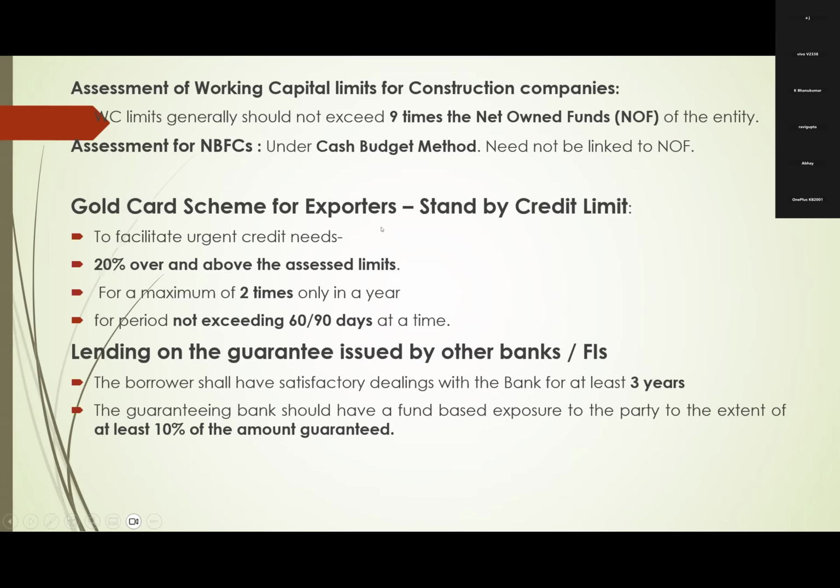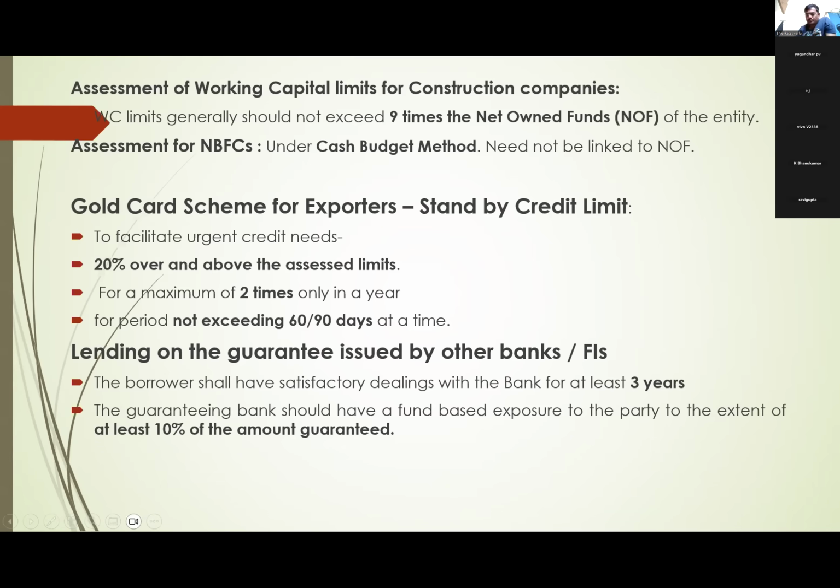Next, gold card for exporters. Gold card scheme for exporters, standby credit limits. What is the standby credit limit? Apart from normal regular limits, we sanction a certain portion as standby credit limit. In case of emergency, they will avail it immediately. So in the beginning itself, at the time of normal sanction, we will sanction it. In case of emergency, they will avail. This is called standby credit limit.